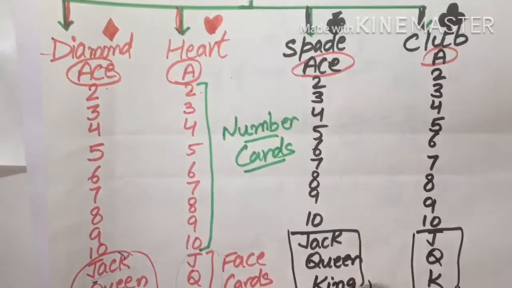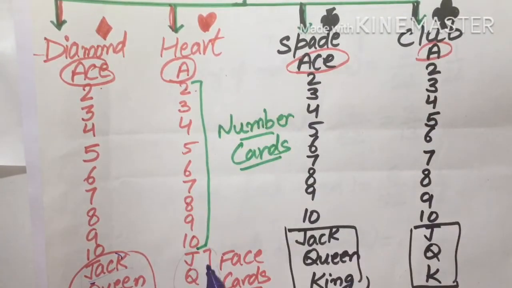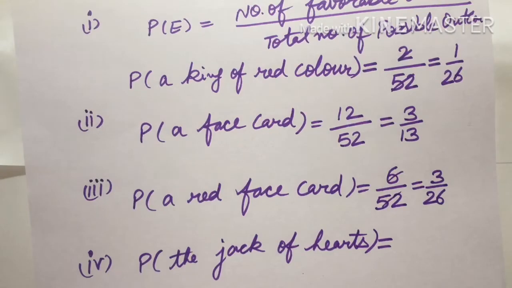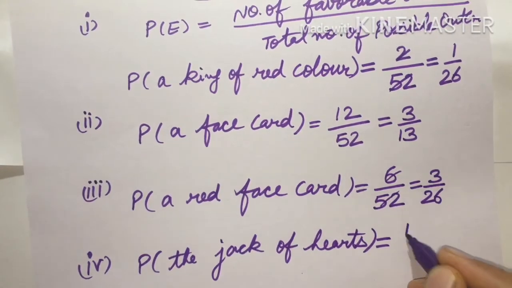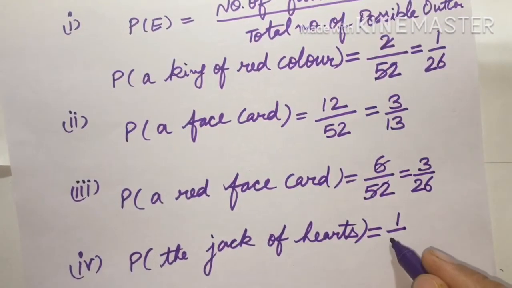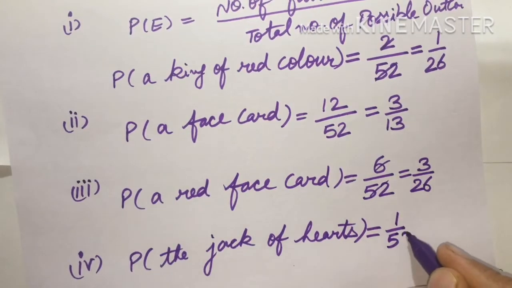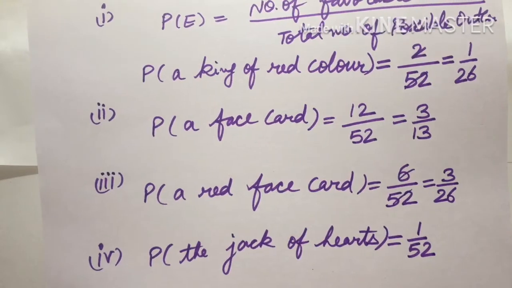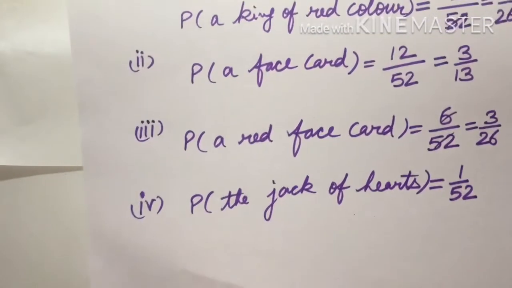This is the heart section. How many jacks are there in the heart section? Only one jack is there. So we will write down only one jack is present. So 1 upon total possible outcomes, total cards 52. So 1 upon 52 is the probability of the jack of hearts.